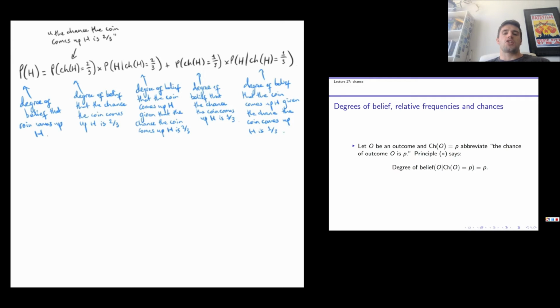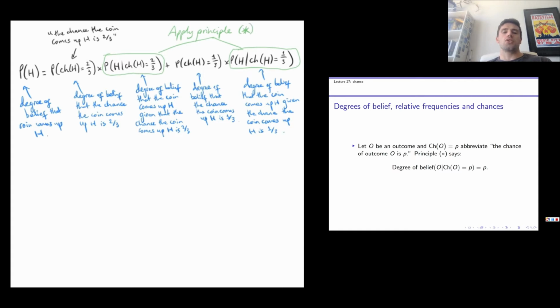Look back at our expression for our degree of belief that the coin comes up heads. Then we can apply principle star to this term and to this term. Principle star tells us that our degree of belief that the coin comes up heads, given that the chance of the coin coming up heads is 2/3, is itself 2/3.